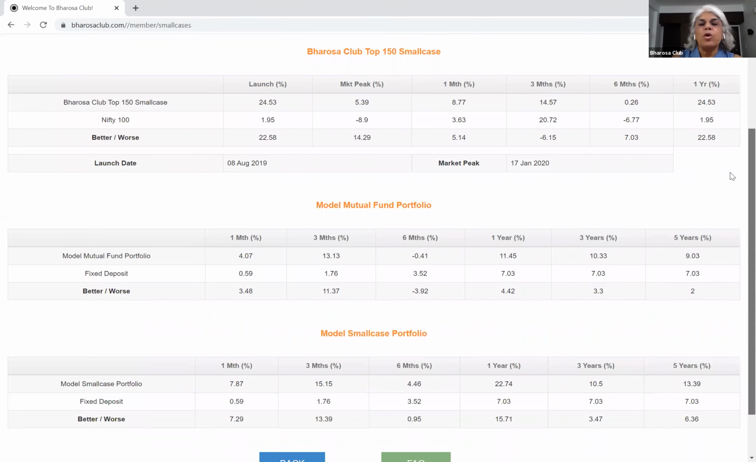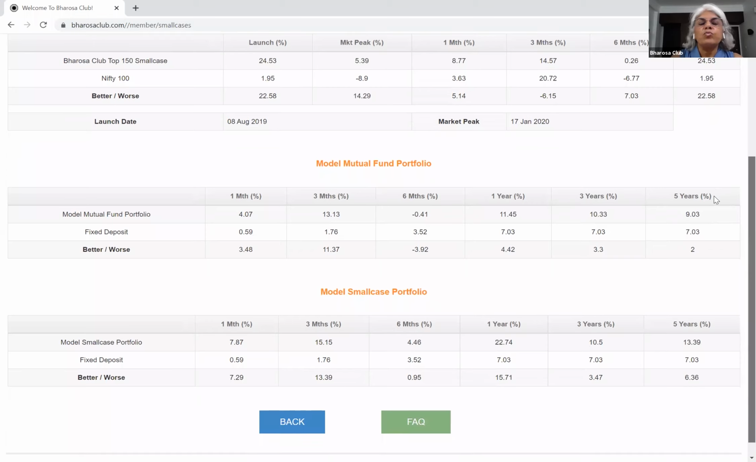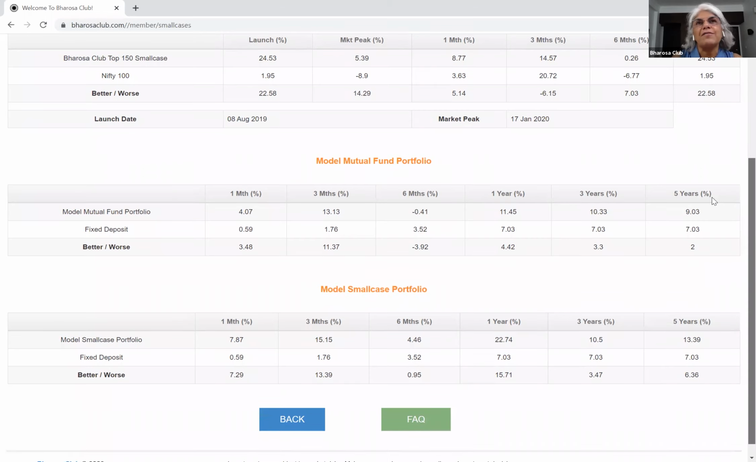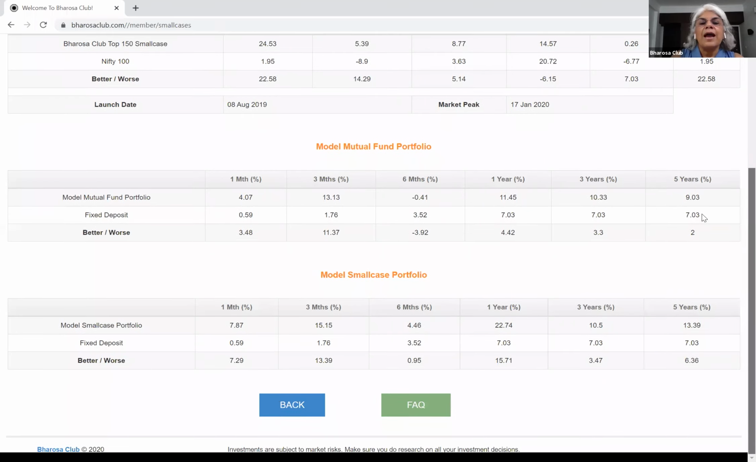Under that, we have the model portfolio for mutual funds. This is exactly the basket of mutual funds in the proportion that we had suggested. What is the return had you invested in exactly that proportion? Again, we have 1, 3, 6 months, 1 year, 3 years, and 5 years because mutual funds have a longer history, so we could give you 3 and 5 years. And then you have the returns of the small case portfolio in the proportion that was mentioned on the model portfolio page, the earlier page that you viewed.